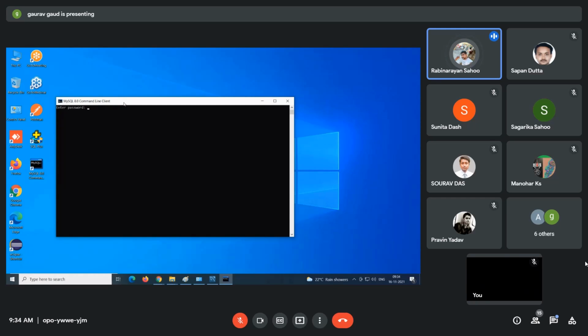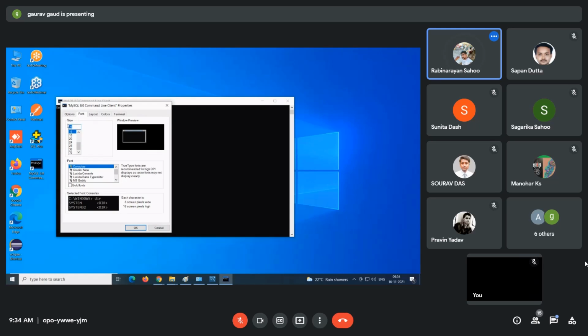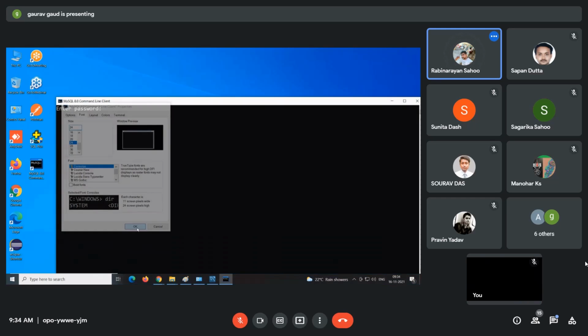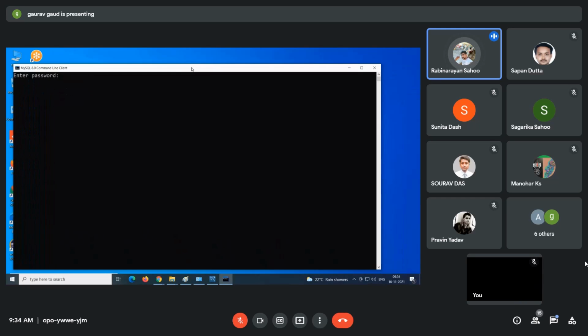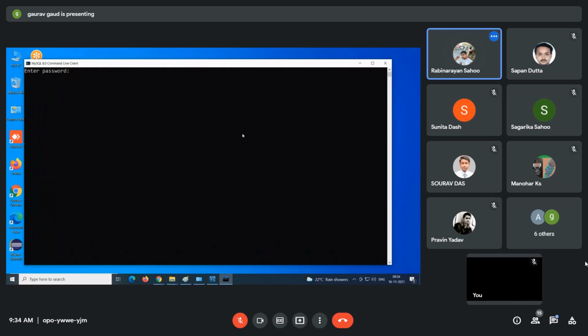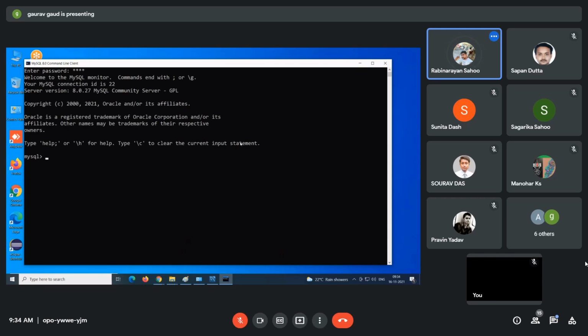Guys, is it visible or do I need to increase the font? Okay. Guys, is it visible? Okay, everyone? So now guys, enter the password. First, it will ask that only. So what is the password? Root. R-O-O-T, root. Enter. Is it done?